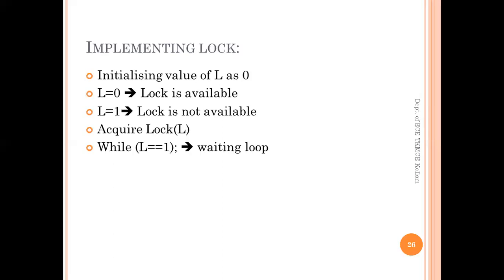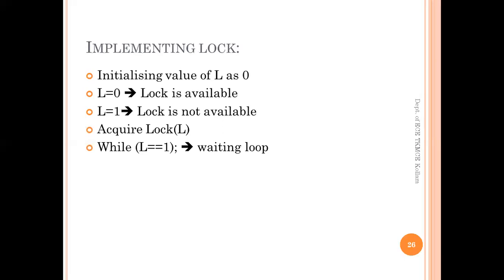Now, acquiring lock: while L equal to 1, that means we are in a waiting loop. As I had explained just before, when some process sees that the L value is 1, it means that some other process has acquired the critical section.